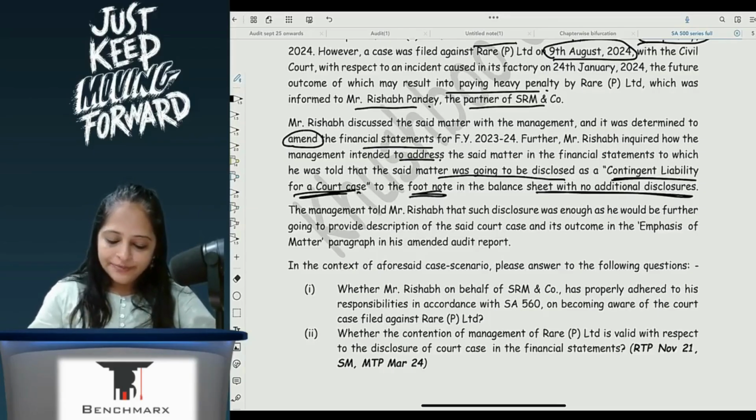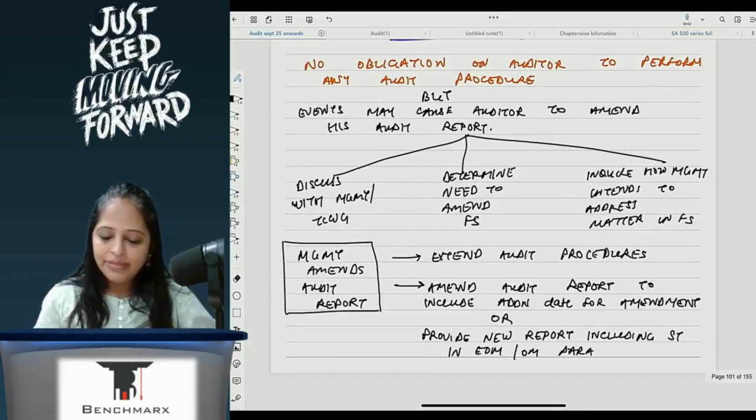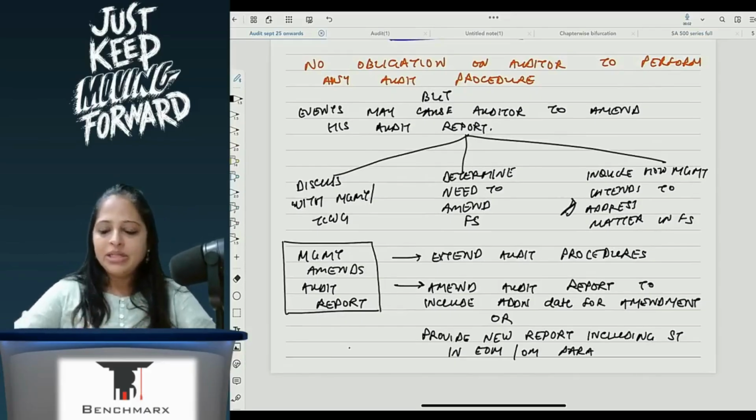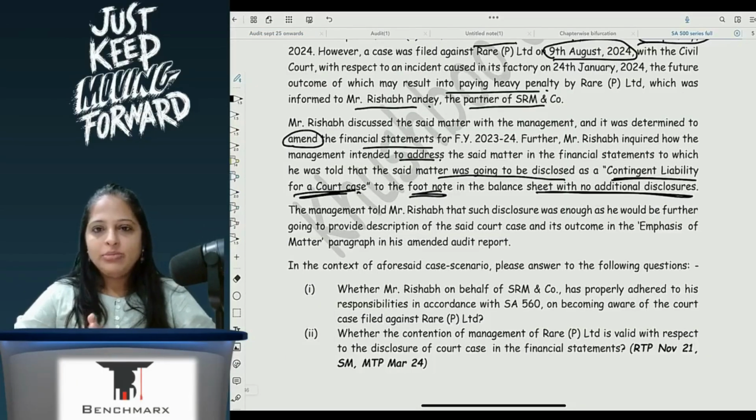So here, where did it go? Here, the amendment happens. And I have inquired also with the management. So I asked him how. See, when you're making an amendment, the amendment also has to be correct, no? Only because you're amending, it doesn't mean I will simply clear all procedures. That amendment also has to be a correct change. He's saying I will only put a contingent liability. I will not put any additional disclosure.